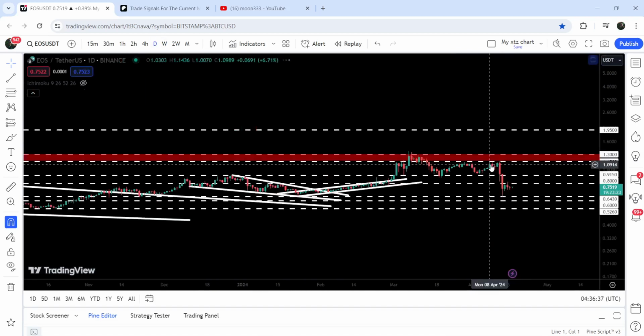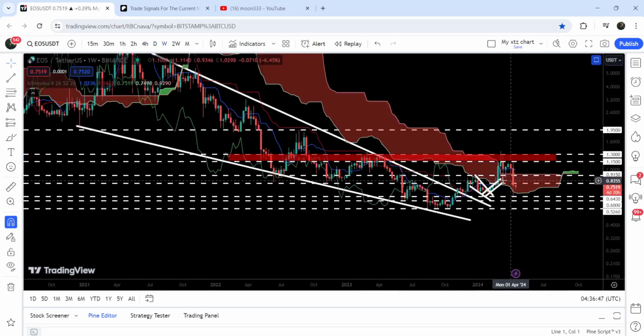If we take a look at the daily time frame chart, then you can see that nicely the price line has bounced from the support zone, and now it is getting accumulated below this resistance of 80 cents. And at the same time, it is also trying to break out of this very huge resistance of the Ichimoku bearish cloud. Previously, we broke it out here for a few weeks, but after getting rejected by this resistance zone, it again re-entered the cloud, and now we are testing the lower band of the Ichimoku bearish cloud as a support as well. And in today's video, we will analyze this move.